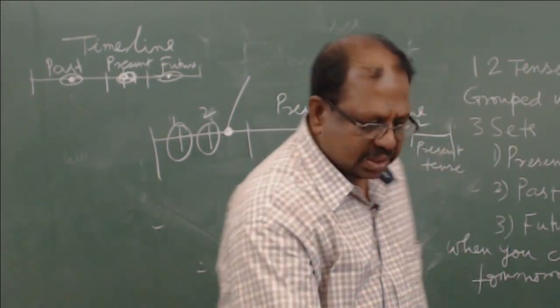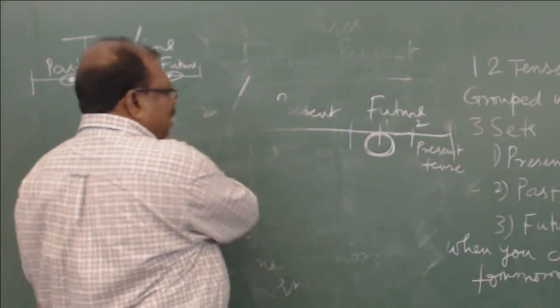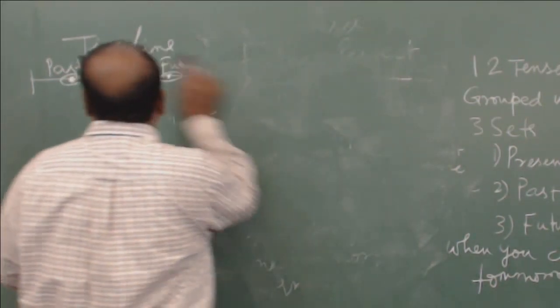Now we come to the last set of tenses, which are known as perfect continuous tenses.